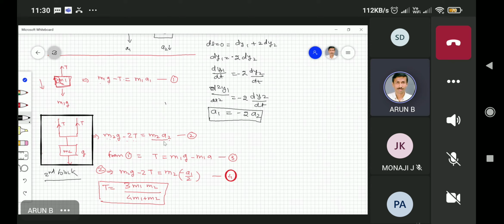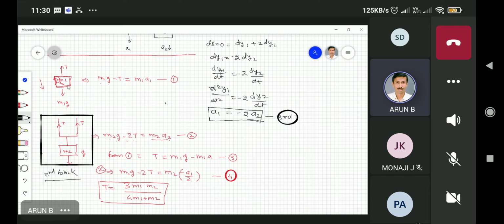After putting in the constraint condition, there is a third equation. Otherwise you cannot solve equations 1 and 2, unless there is some other third equation. Only then can you solve. So this third equation is from the constraint equation.